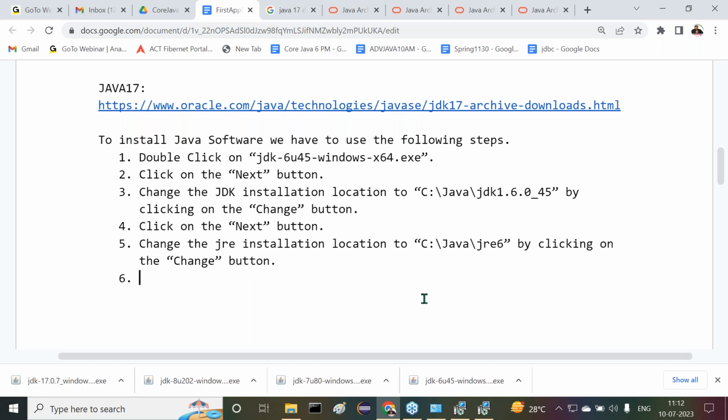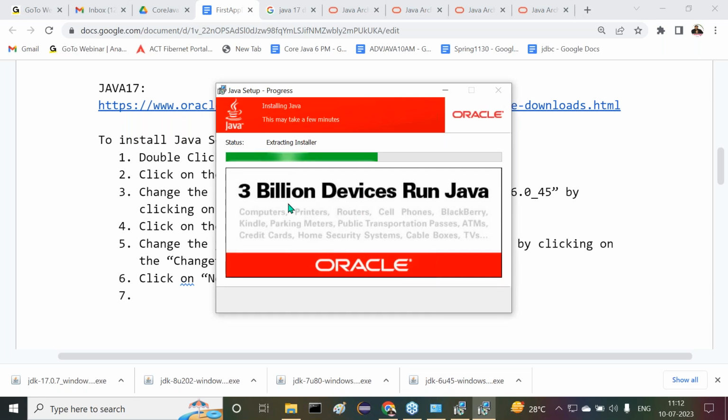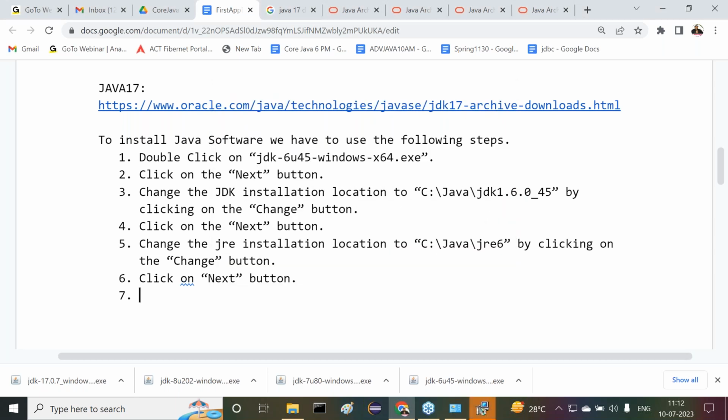Now what next after this? The sixth step is, click on the Next button after changing that. When we click on the Next button, what work is going to happen here? See, read this one here. There is portability of Java. There is a scope of Java. No other software has this much scope. 3 billion devices run Java. Devices in the sense of different devices, not the same devices. 3 billion devices are using Java. Please remember this point.